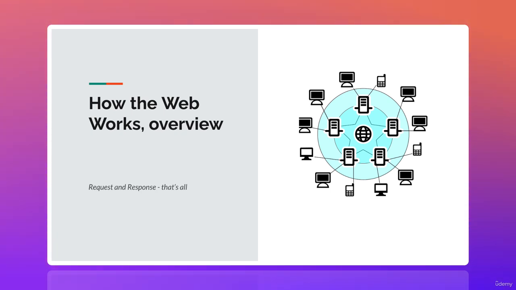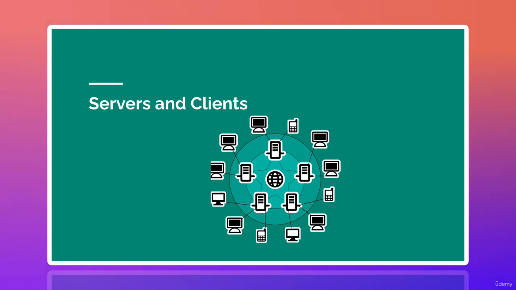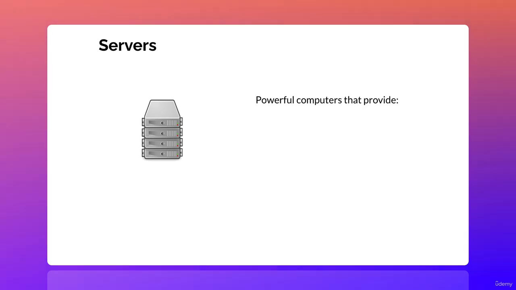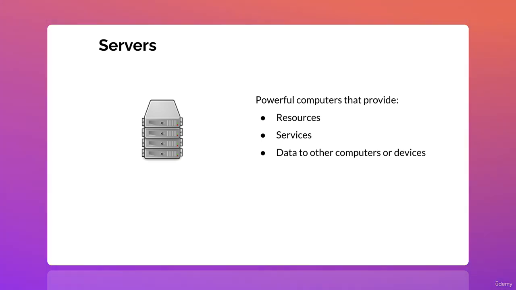So the way I like to look at the web is just about request and response. What does that really mean? The idea of the web is that we have servers and clients. What does that mean, really? So a server, essentially, is a computer that is pretty powerful, which provides resources, services, as well as data to other computers or devices. So that's essentially what a server is. At its core, it's just a computer that has a little bit more power than a normal computer usually, although any computer, as long as it has good RAM, can serve as a server as well. Okay? But that is essentially what happens.